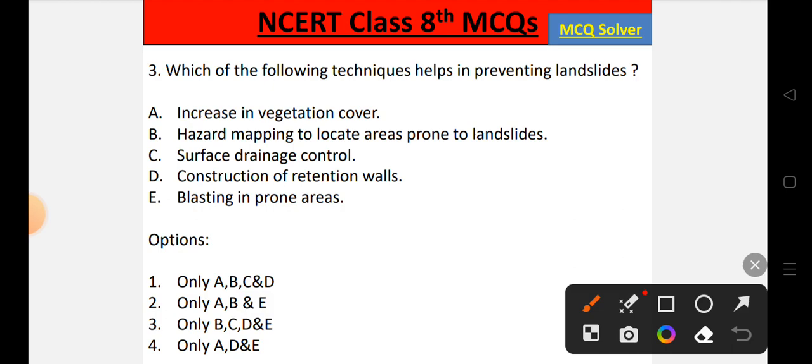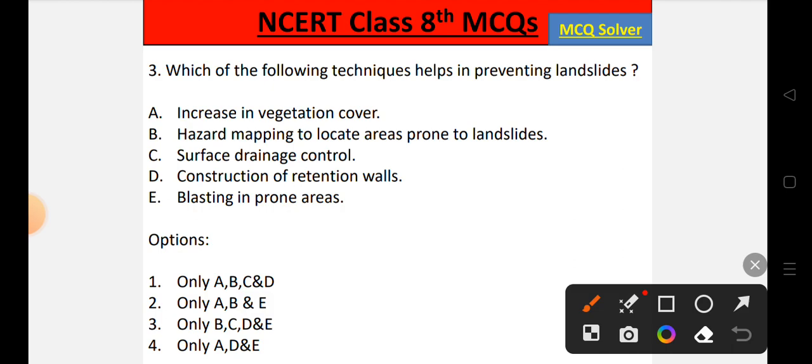Statement E. Blasting in prone areas. Let's look into the options. Option number 1. Only A, B, C and D is correct. Option number 2. Only A, B and E is correct. Option number 3. Only B, C, D and E is correct. Option number 4. Only A, D and E is correct.